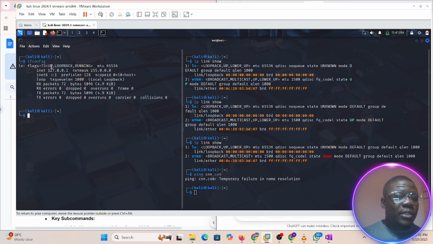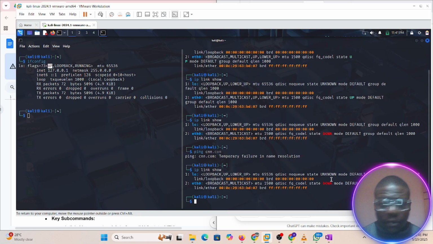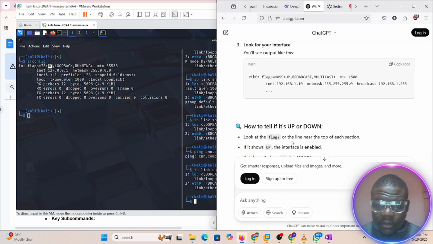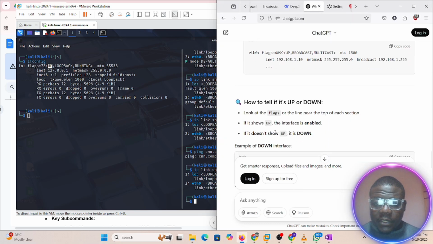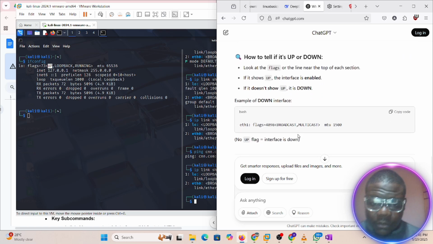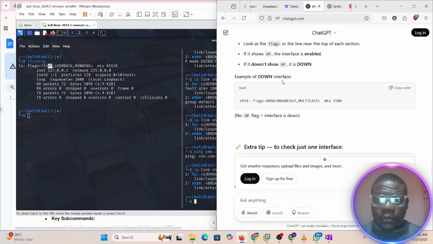This is showing it's up. Are we actually up now? No, this is down here, showing down, and this is showing up. Let's see what ChatGPT is saying. If it shows UP, the interface is enabled. If it doesn't show UP, it is down. So an example of a down interface would be a flag like this.